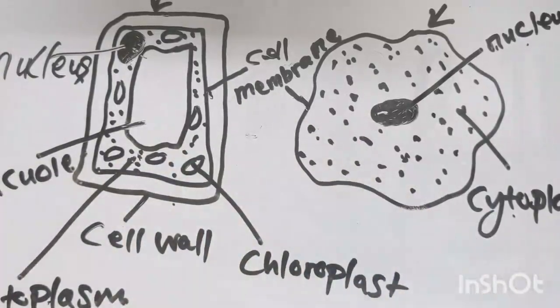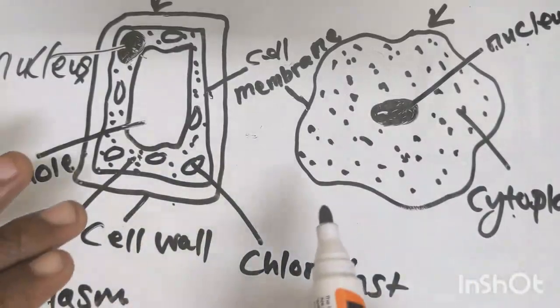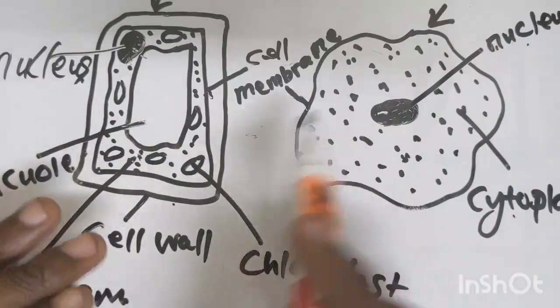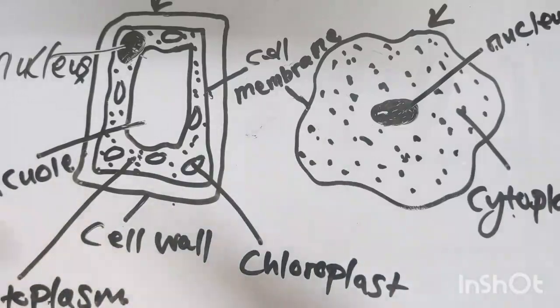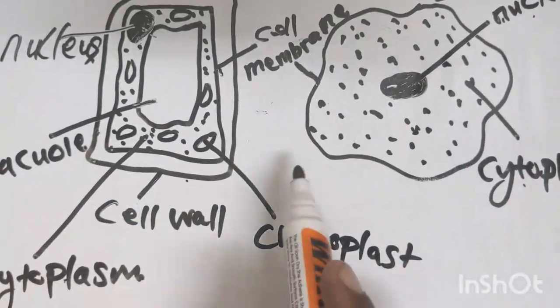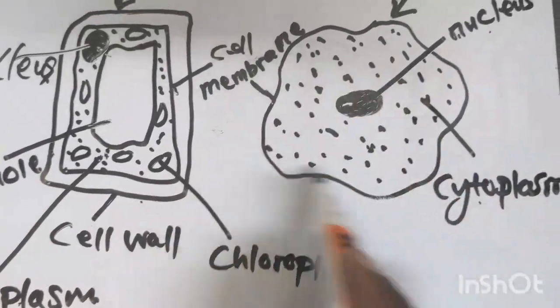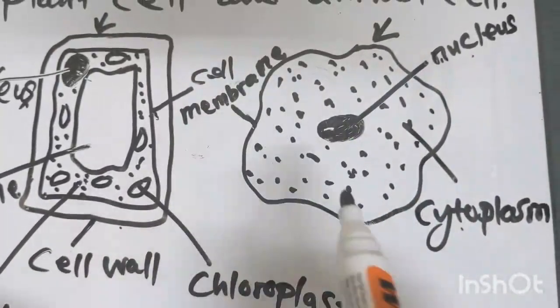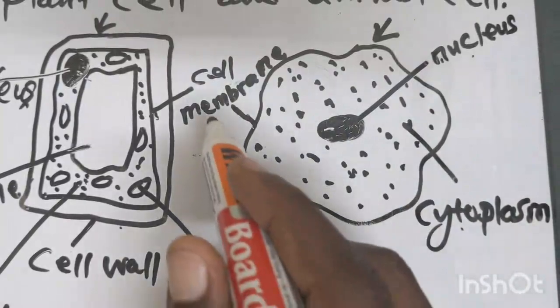You'll be asked as well, what are the differences between these two cells? The difference is that in the animal cell, you won't find the cell wall.